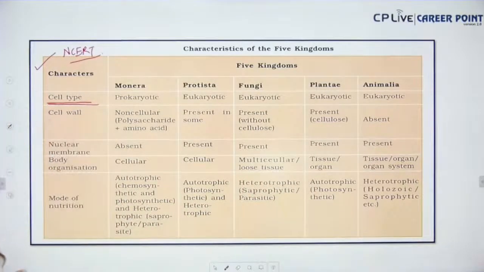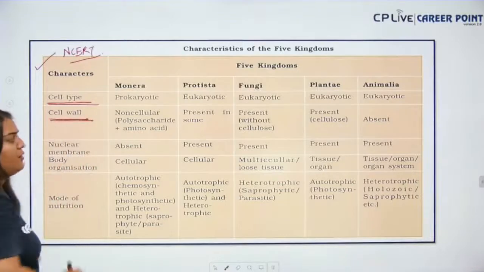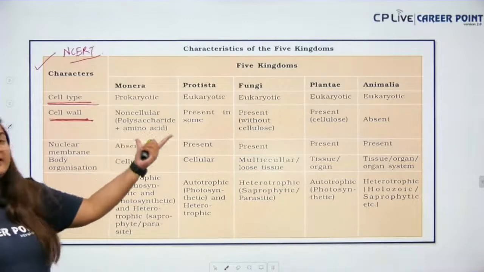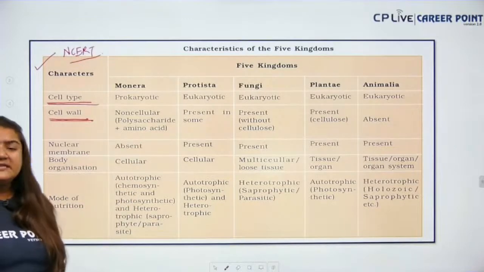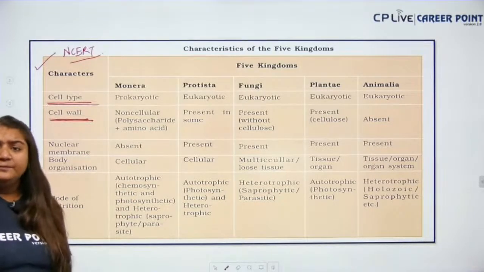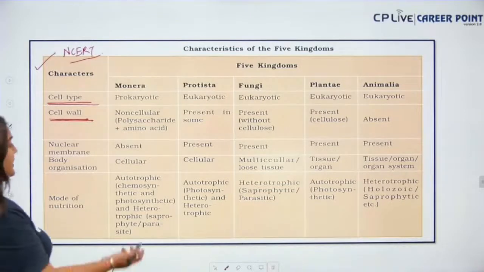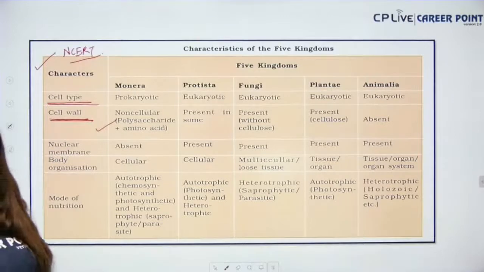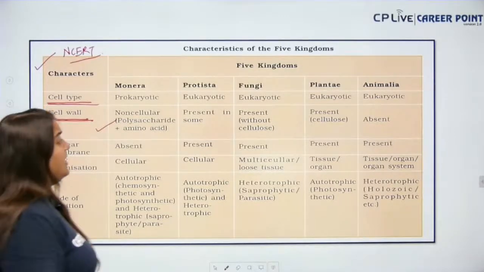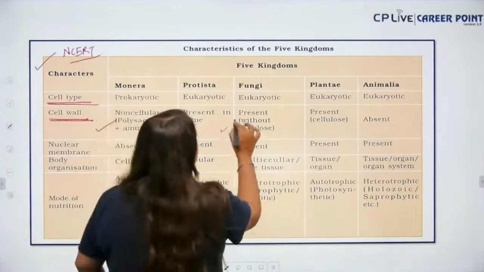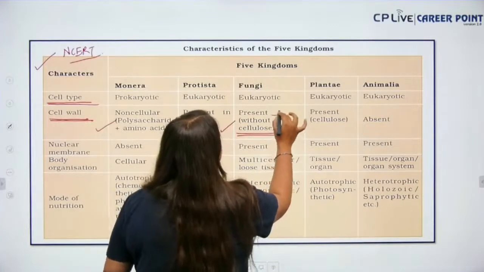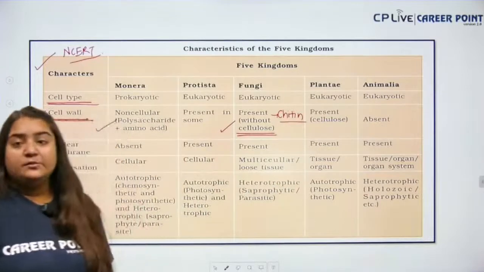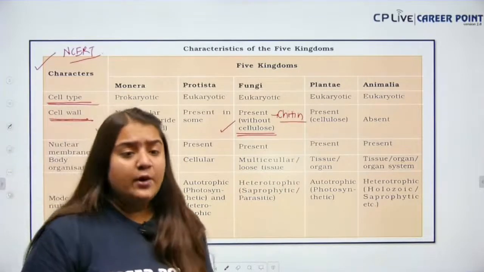Then we come to the cell wall. The bacterial cell wall is composed of what? The peptidoglycan, the polysaccharide plus amino acid. Yes, the bacterial cell wall is made up of peptidoglycan. Then in Protista, some have the cell wall, some do not have the cell wall. Next, fungi, present without the cellulose. That means the cell wall is made up of chitin, which is called the fungal cellulose.